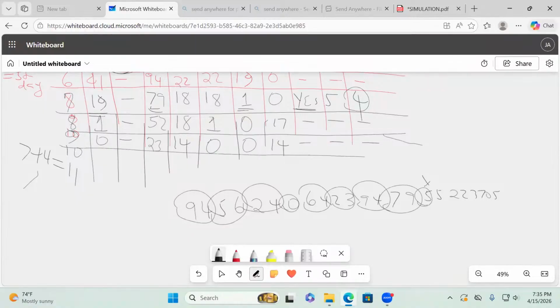We go to the last day. So the last day, ladies and gentlemen, what do we have over here? Do we have opening stock? 0, dash. Demand must always be there regardless.